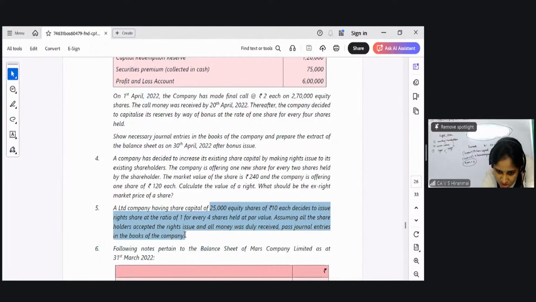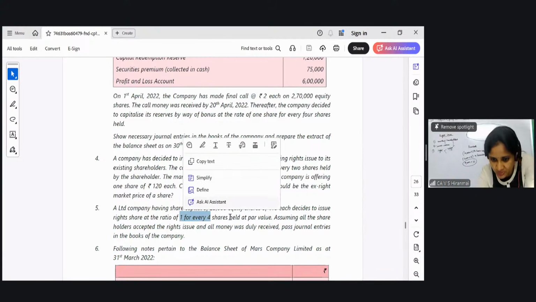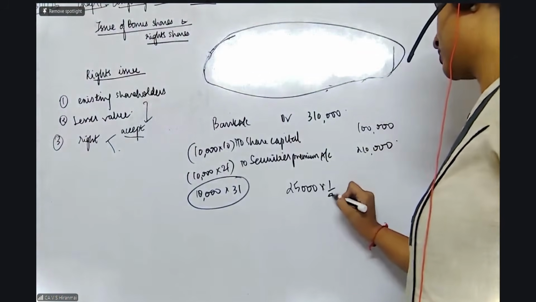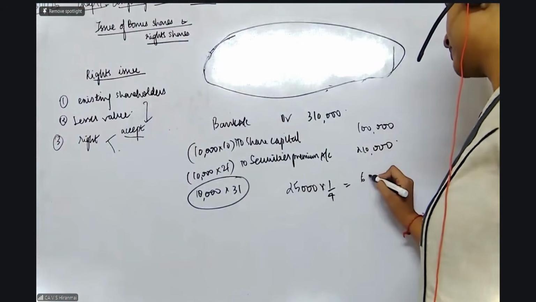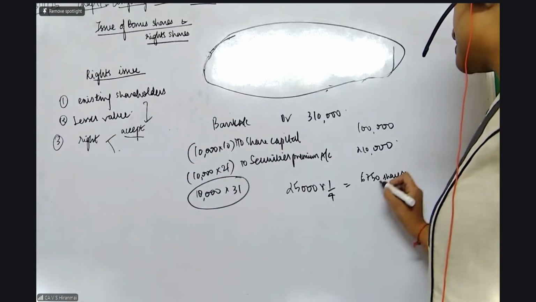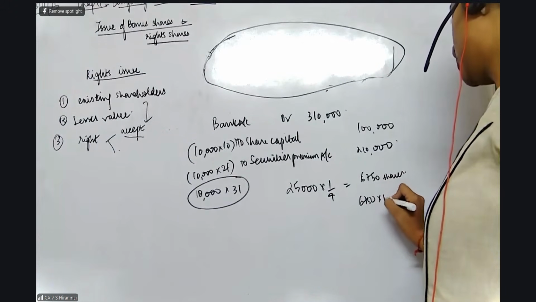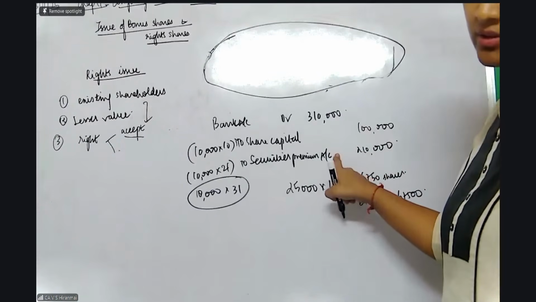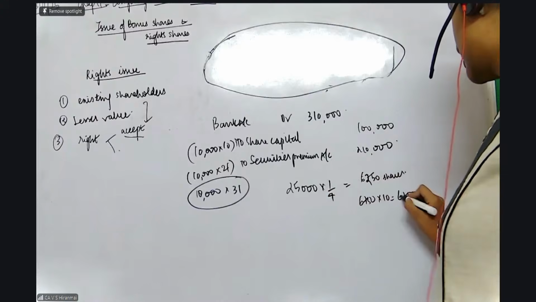Assuming all the right shares are accepted, duly received, very easy. 1:4. So 25,000 divided by 4. How much is it? All of you, 25,000 into 1/4. So it comes to 6,250 shares, correct? This is issued at 10 rupees par value, 62,500. In this entry, you are going to write 6,250.